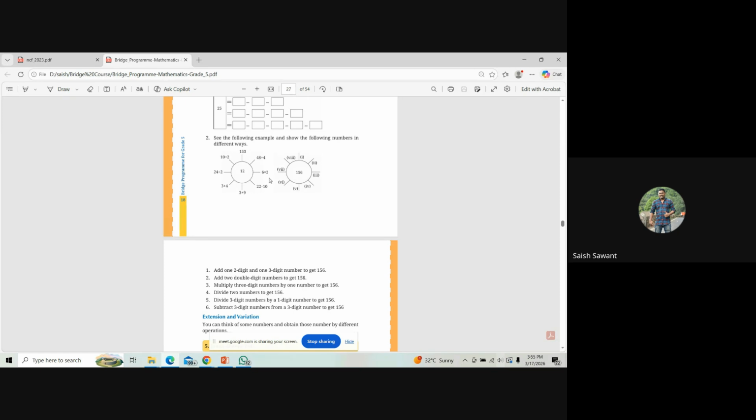One figure is given: how is 12 found? So 6 multiplied by 2 gives you 12. Okay, here there is a mistake. 15 minus 3 is 12, but the minus sign is not shown over here. Then 10 plus 2 is 12. Then 24 divided by 2 is 12.